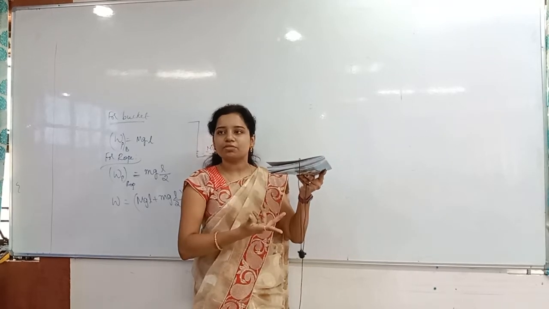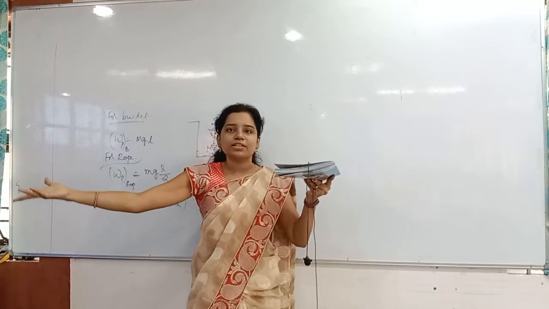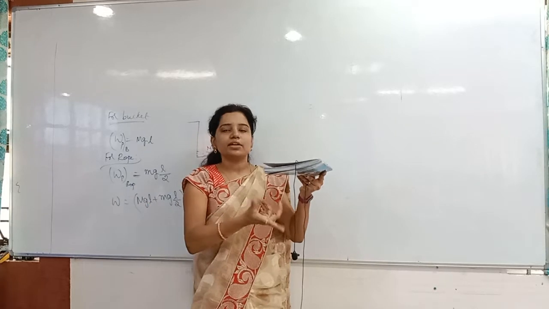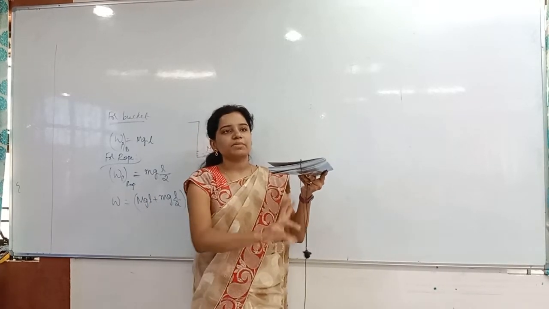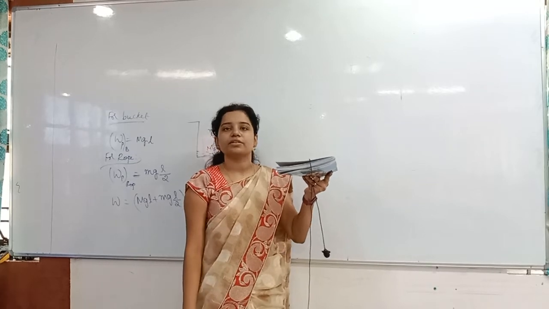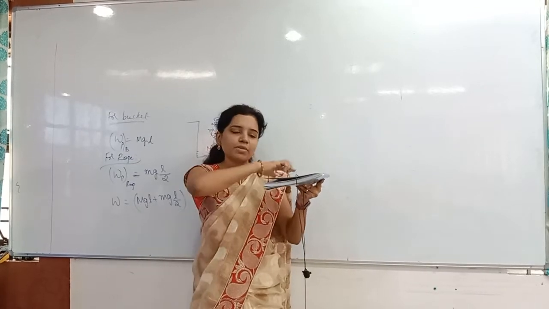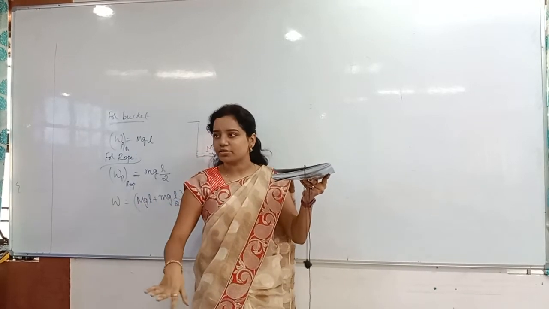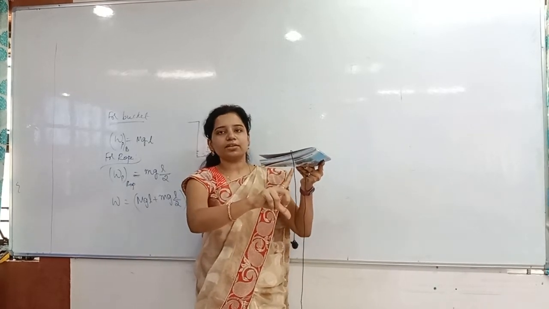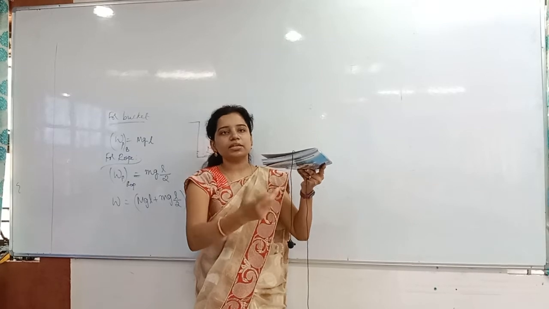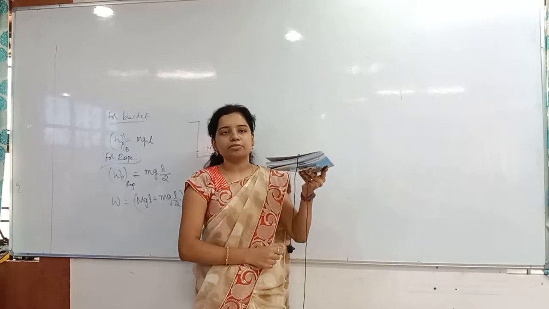The 1 by nth part of the length only. If L by n is hanging, how much mass is hanging? M by n. Very good. The total mass is M for the total length. So whenever L by n is hanging, indirectly M by n mass is hanging.